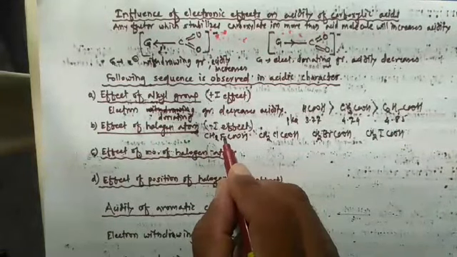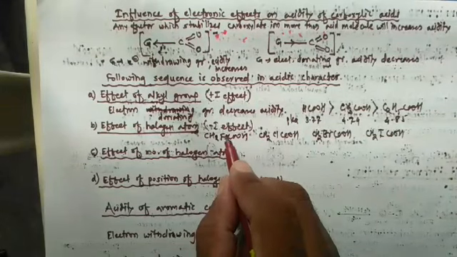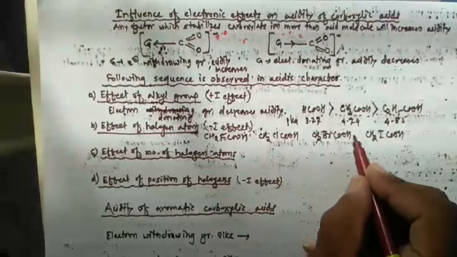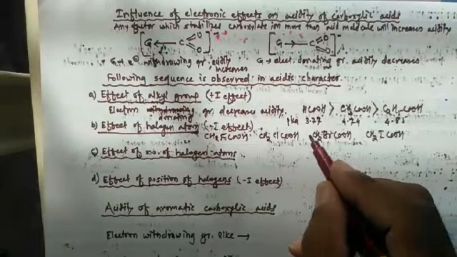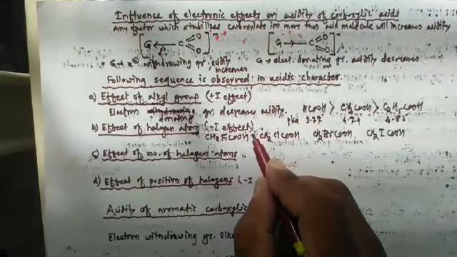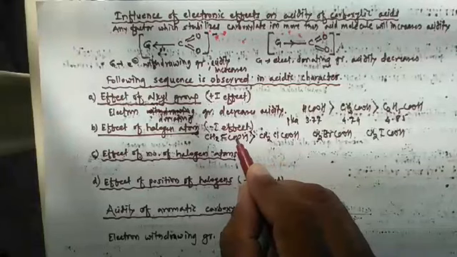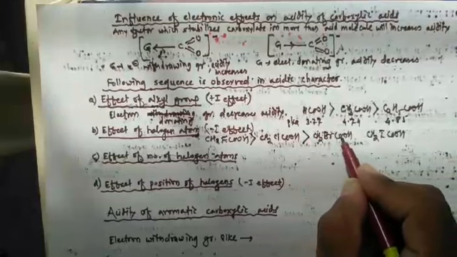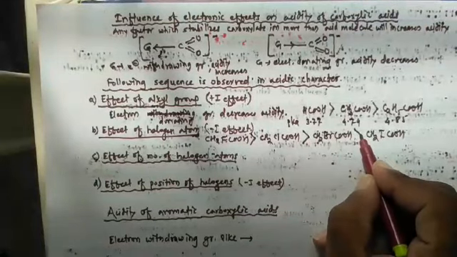So here electronegativity of fluorine is higher than chlorine, than bromine, than iodine. That's why this acid is stronger as compared to this acid, and this acid is stronger as compared to this, and this acid is stronger than this acid.